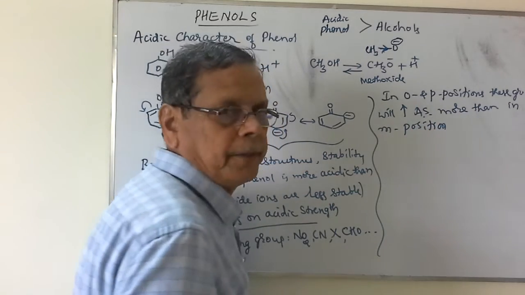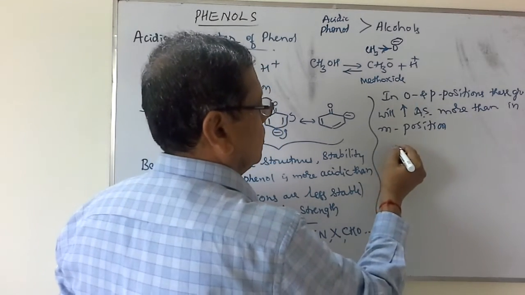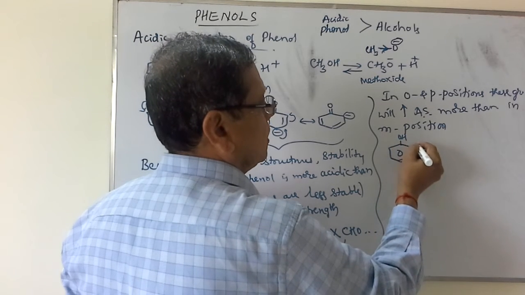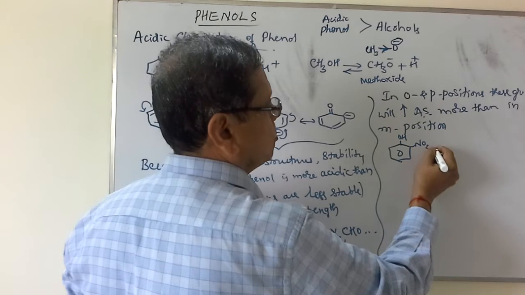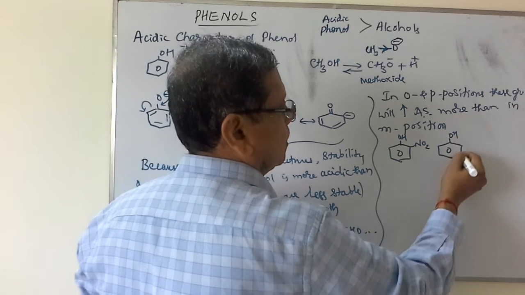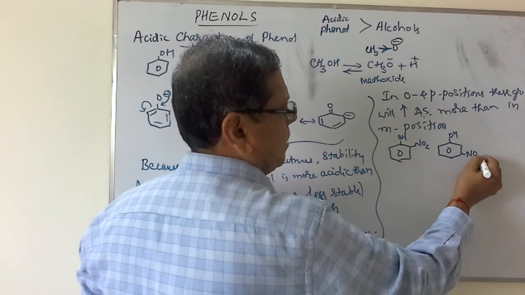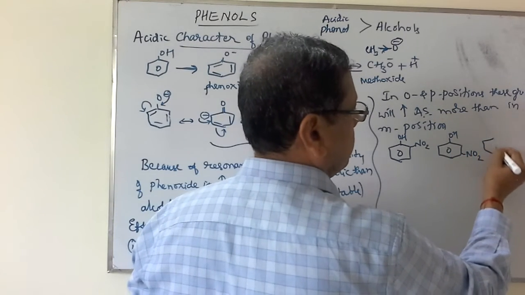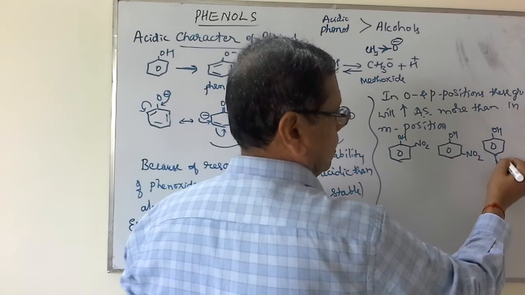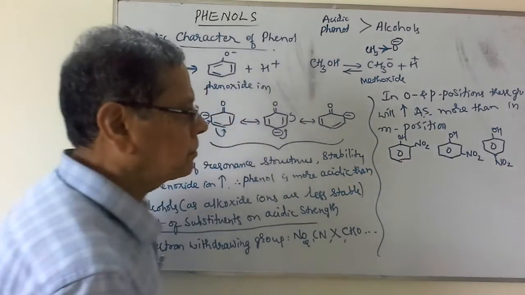For example, if I write these three compounds, nitrophenols, assume that the nitro group is present in the ortho position, the para position, or the meta position. By some method, if you prepare these three, then to compare their acidic strengths, we will consider this one.